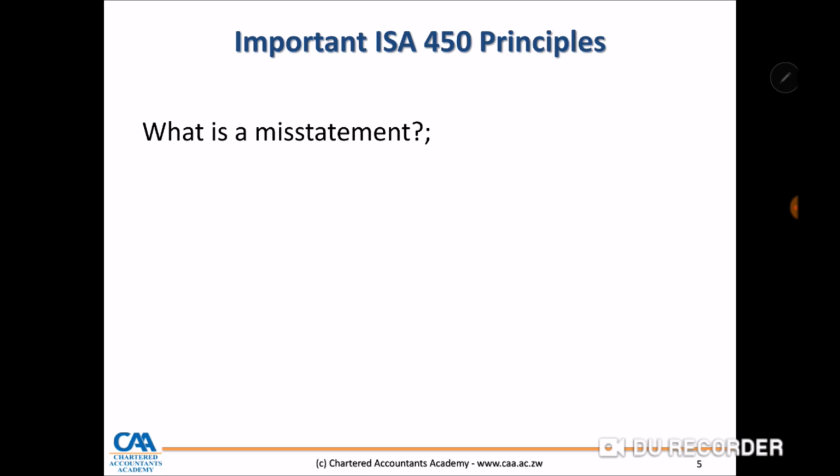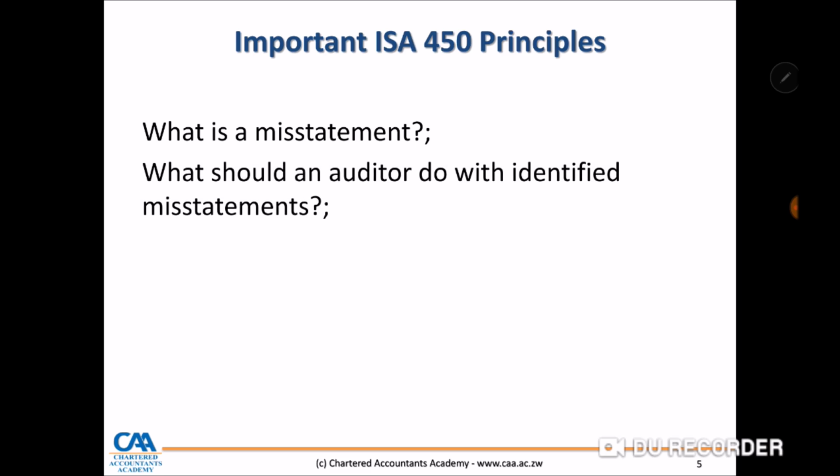Maybe their trade receivables are materially misstated. Maybe they are not presented in accordance with IFRS 9, right? So the financials will be materially misstated. What should an auditor do with identified misstatements? To whom does the auditor report about this materially misstated information, right? Do they evaluate the significance of the information? Will it affect their report? Will it impact on their opinion, right?